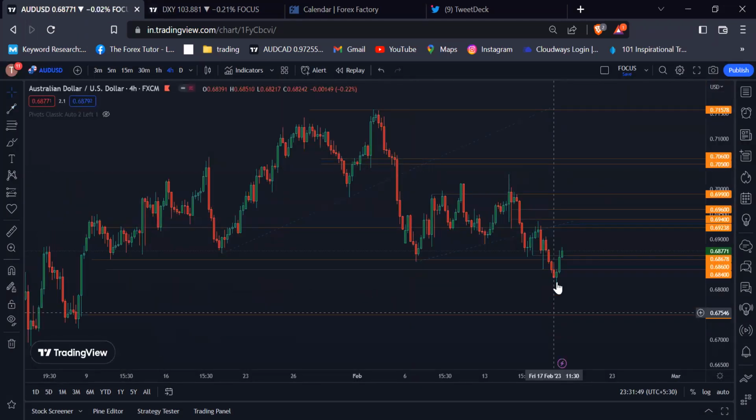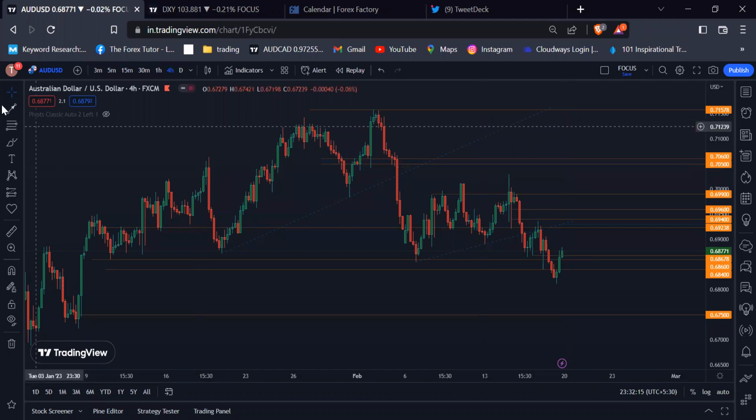If you look at the Aussie USD right now, the Aussie USD break below the 0.68400 psychological level and moving towards the 0.7500 psychological level. But before reaching this level, because of the US dollar weakness, it respects the 0.6800 psychological level, and we will see some pullback in Aussie USD because of the US dollar weakness.